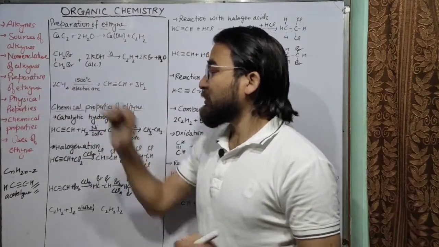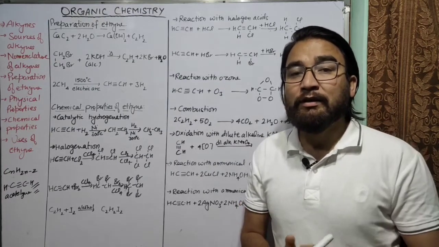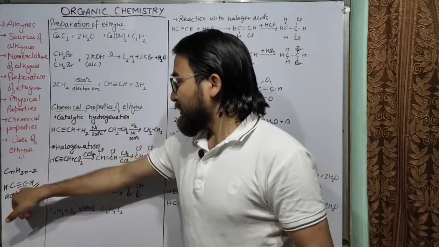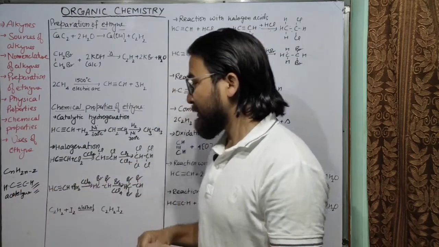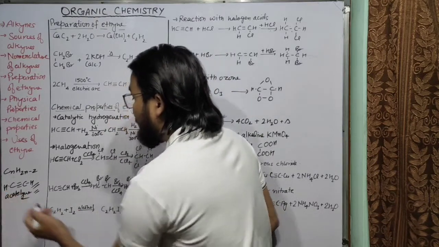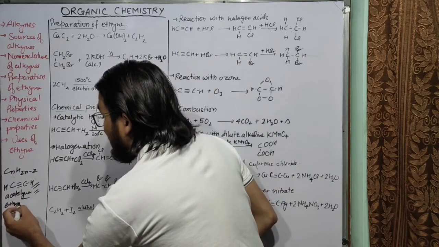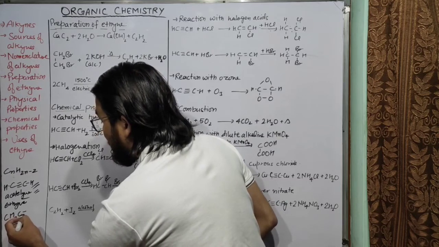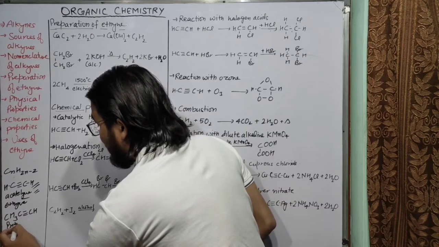Now the next is nomenclature of alkynes. We have already discussed the nomenclature of organic compounds. You know that in alkynes there is a triple bond between two carbon atoms. So the suffix that we use here is -yne, Y-N-E. For example, C triple bond C, with two hydrogen atoms here, its IUPAC name is ethyne. Similarly, if we have CH3C triple bond CH, it will be called propyne.